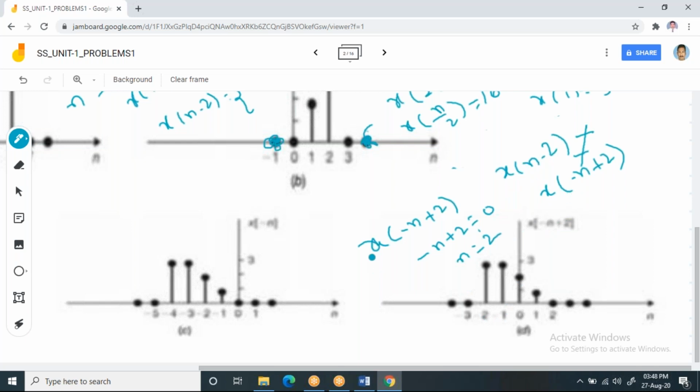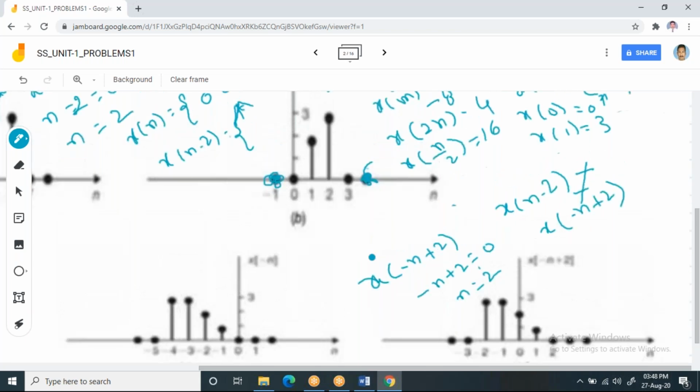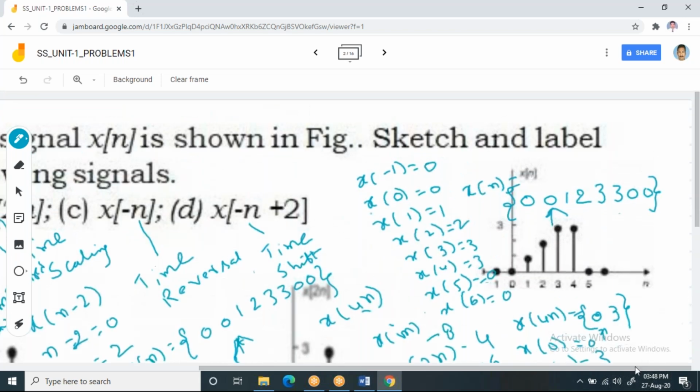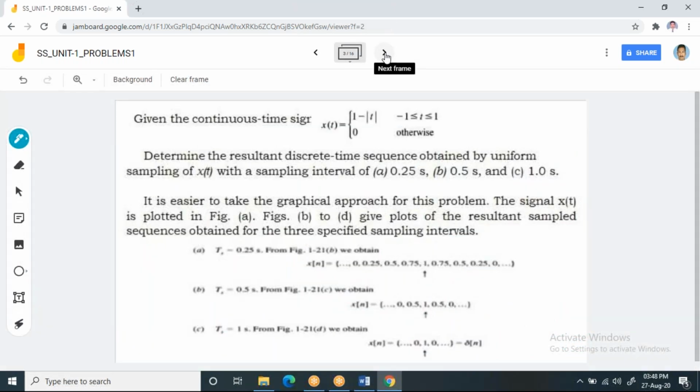So is it clear? Is this example clear? If you have any doubts, please post them in the chat box. Is this example clear? Is it clear? Shall I go to the next example? Yeah, thank you.